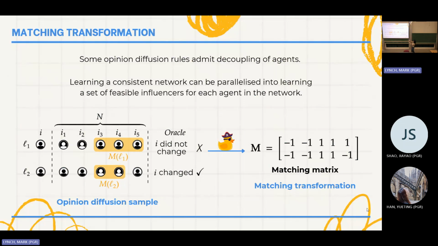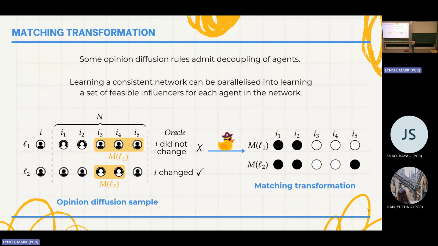And now we can store this information into what we call a matching matrix, which basically is just we put a bunch of ones if they match the oracle prediction, and we take -1 if they didn't match that oracle prediction. But -1s and 1s are not very pretty to look at in a presentation, so we're still going to use black and white dots, where they're white if they match, black if they do not match.